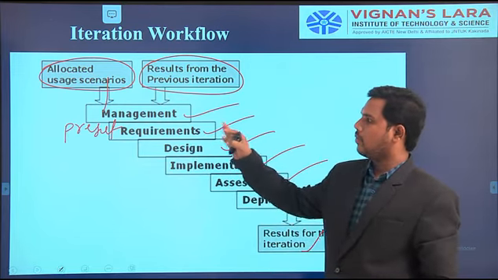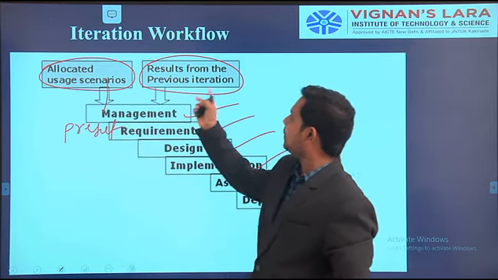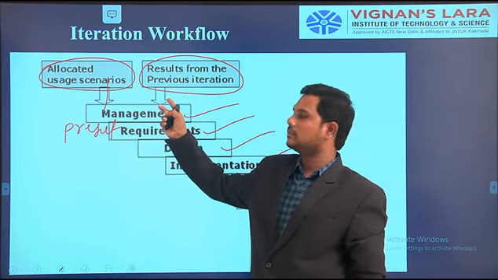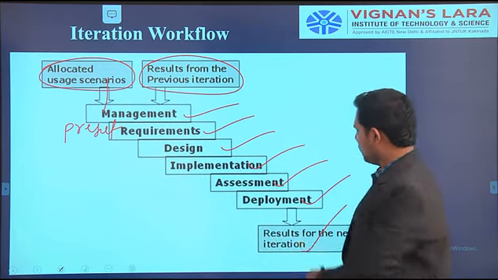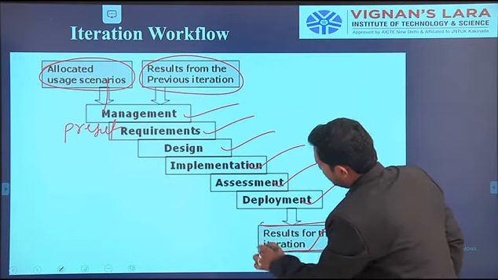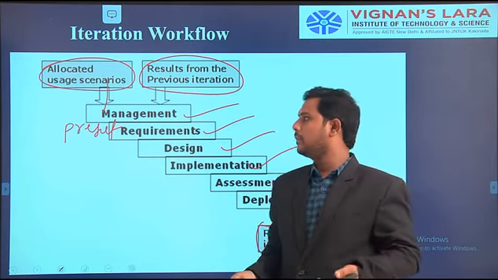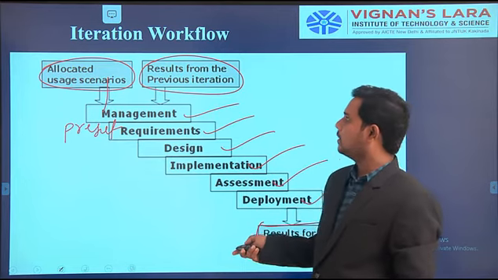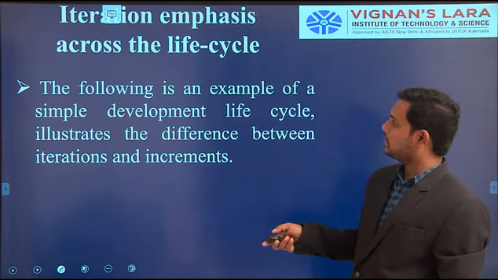So what inputs are we taking? A present usage scenario and previous iteration results. We take both to process them. Each and every activity will get the result of iteration 1 or iteration 2 or like that. We are completing each and every iteration. I will show you one more diagram, which shows the iteration emphasis across the life cycle.